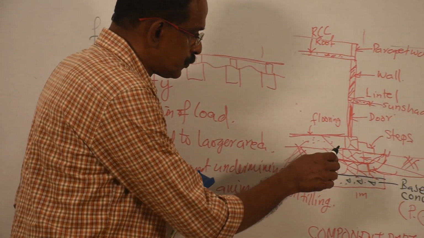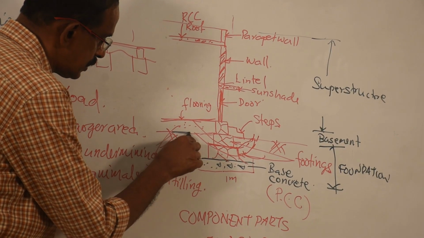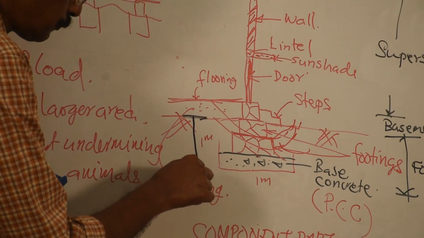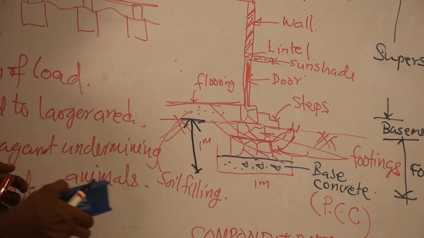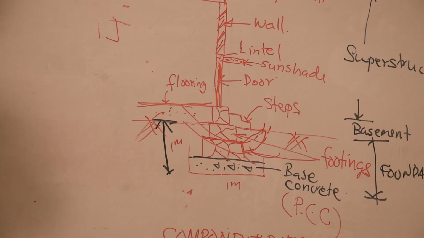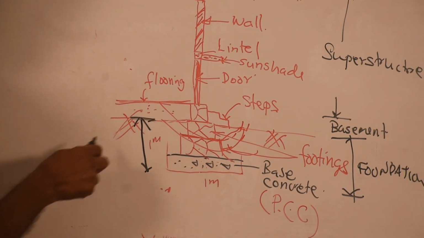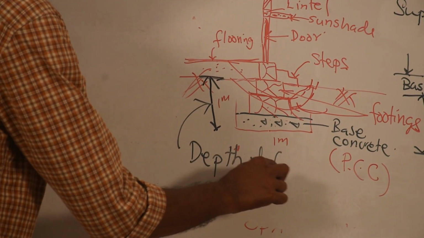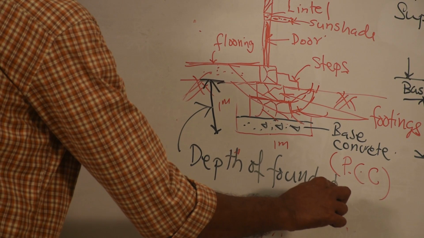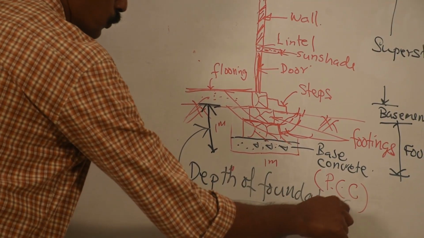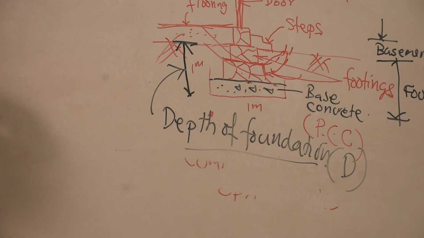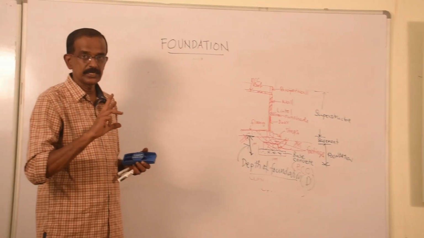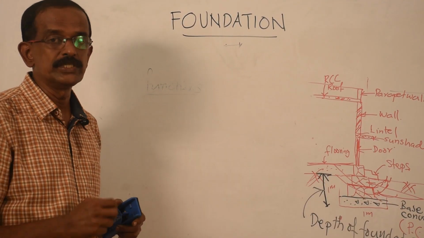Now you see this depth, that is the distance from the ground level up to the bottom of the base concrete. That depth, that distance, that is called depth of foundation. It is usually represented like this, capital D. Depending upon that depth, foundation is classified into two types.